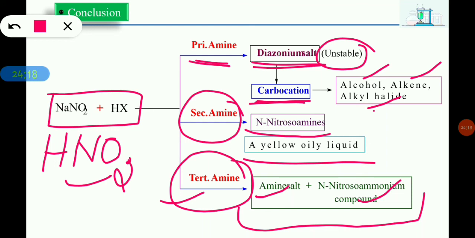In general, what we can say is primary amine reacts with the nitrous acid to form the diazonium salts, whereas secondary amine reacts with the nitrous acid and it forms N-nitrosoamines. But here tertiary amines do not react with the nitrous acid. Why? It is because an equilibrium is established between the three different kinds of compounds. For that reason, the reaction of tertiary amines with nitrous acid is of very little importance.